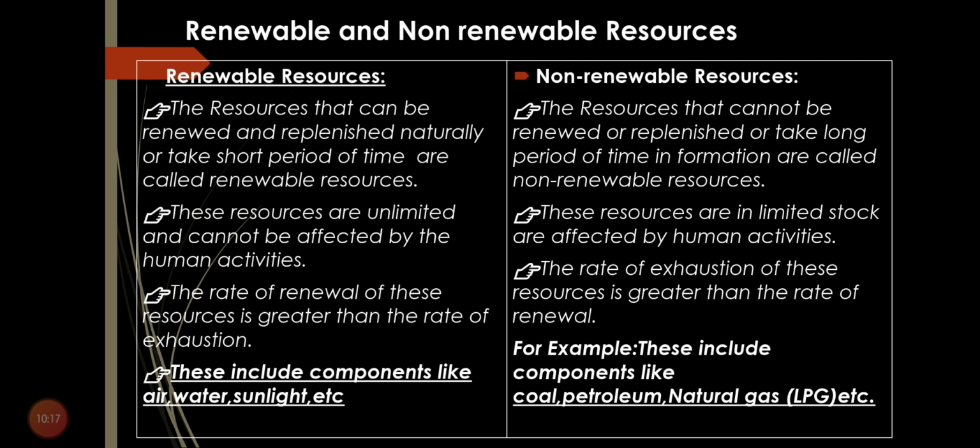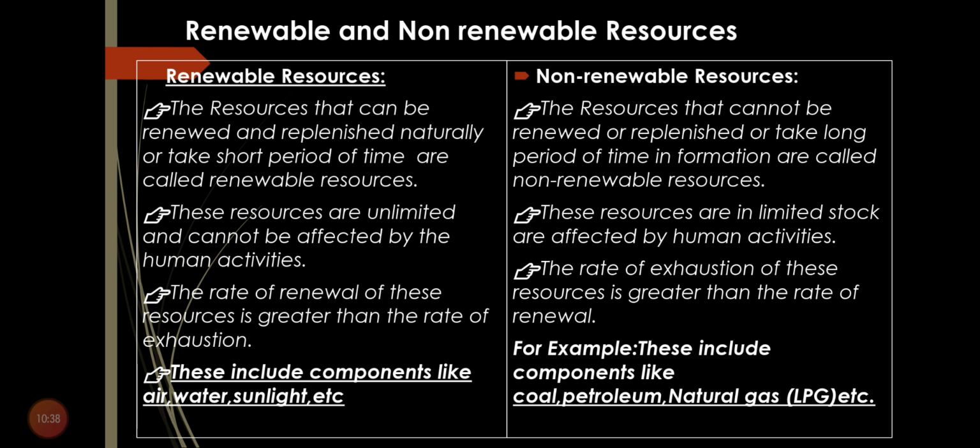So these include components like air, water and sunlight. All of us know that air, water and sunlight are an unlimited stock. Sunlight, millions and billions of years ago also, sunlight was there. Today also it is there, and I hope in future also it will be there. Next one is non-renewable resources.